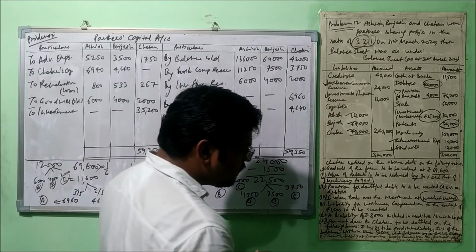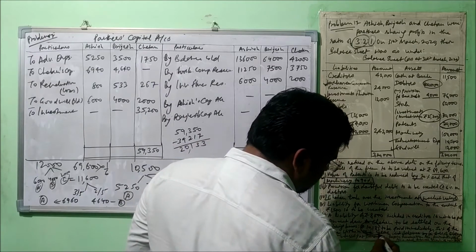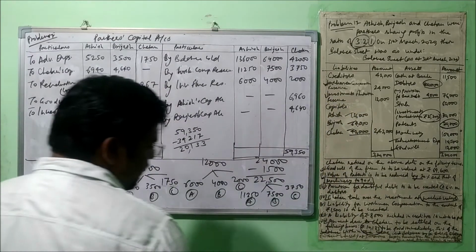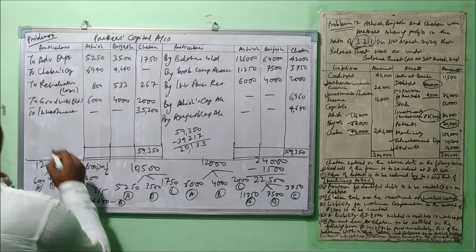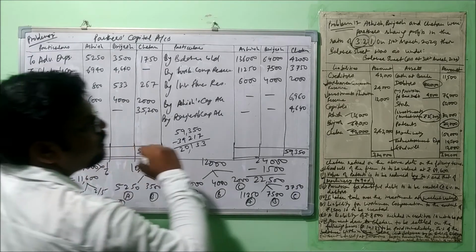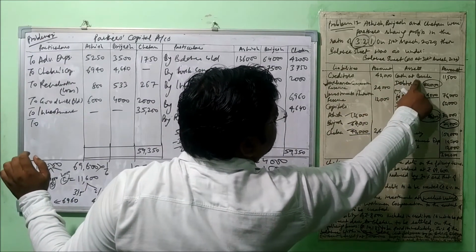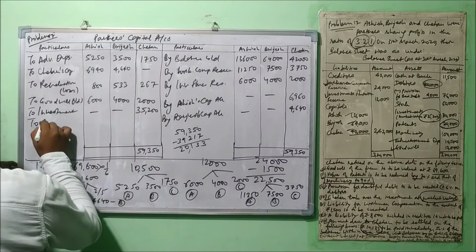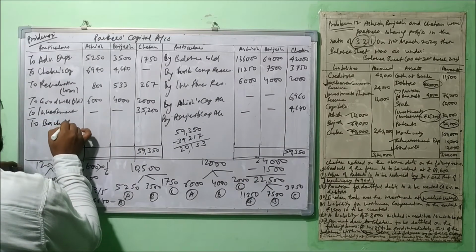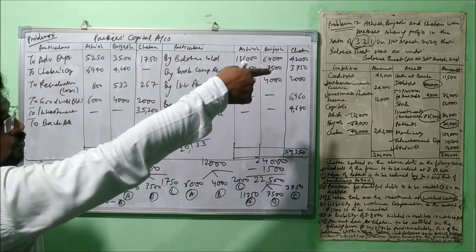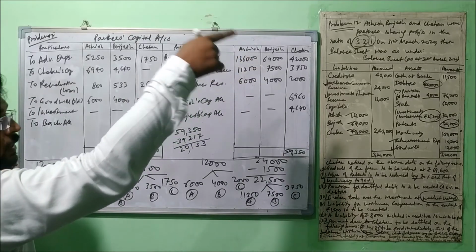But what the question says, 10,133 needs to be paid immediately, right now. Okay, means we need to see here, cash or bank. It's given bank, so we'll pass the entry with bank to bank account, because we need to deduct that amount from that as well at the time of preparation of balance sheet.